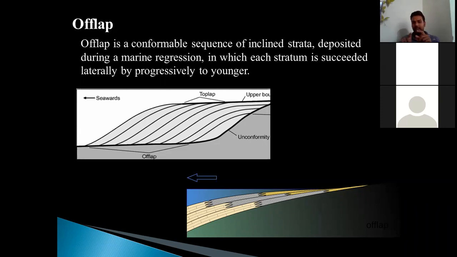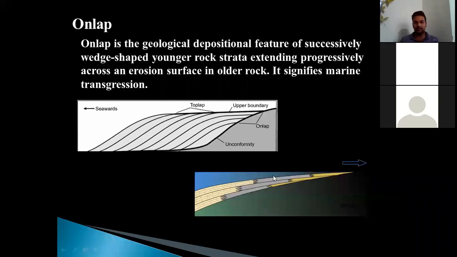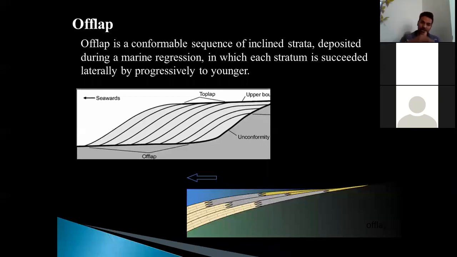So you can see in the second diagram where the arrow is showing the marine regression. You see how the marine water is going back and the subsequent beds are depositing. Now just compare both the diagrams. Here the arrow is towards the land, and just observe the depositional pattern: the yellow band, then the gray band, and then the little brownish band. You can see here how the younger is overlapping, whereas in this, the older is overlapping. So this was the onlap and offlap.